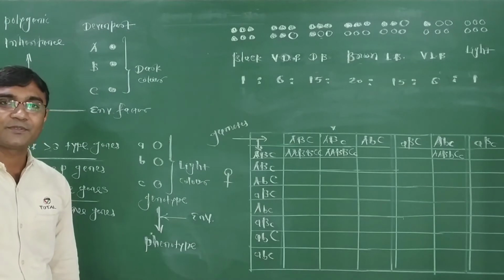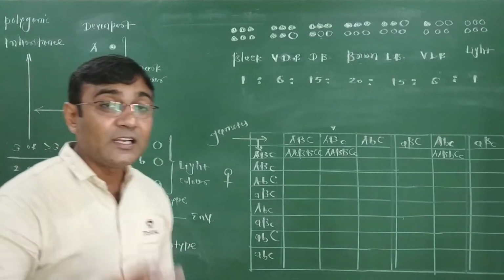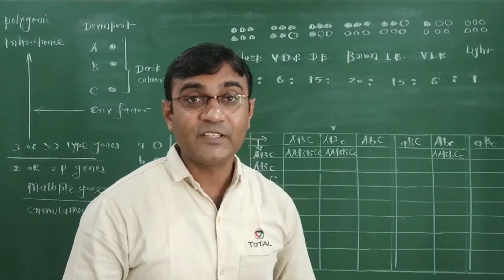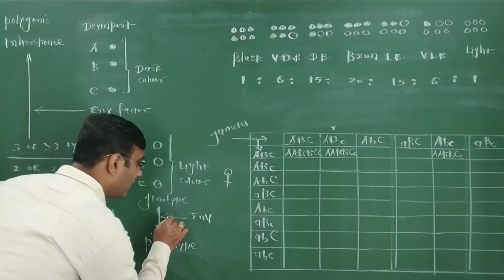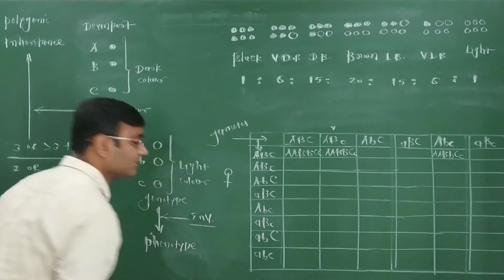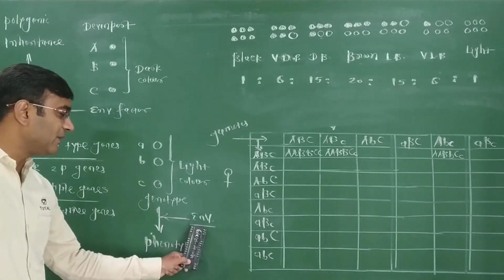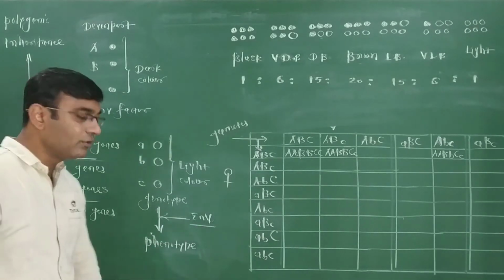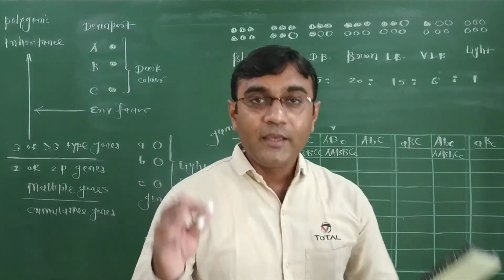Different genotypes. Identical twins, color of body is slightly different because of environmental factors. So both genotype and environmental factors affect the phenotype of an individual.